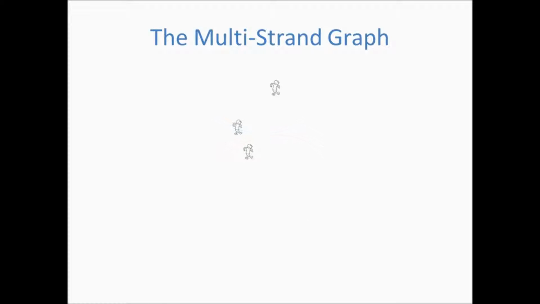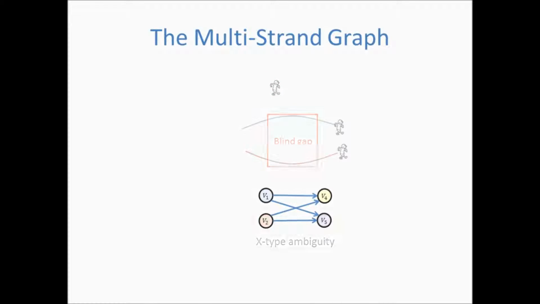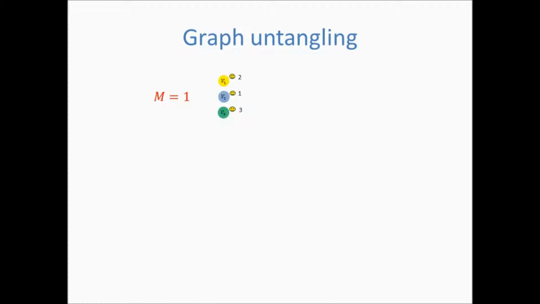An X-type ambiguity is formed for two targets when the PTZ camera zooms in on another target, thus generating a blind gap where the targets are not visible. If a univocal match can be found in this case, then no ambiguity is formed and tracklets of the same trajectory are merged. The optimal graph contains only labeled solo vertices.